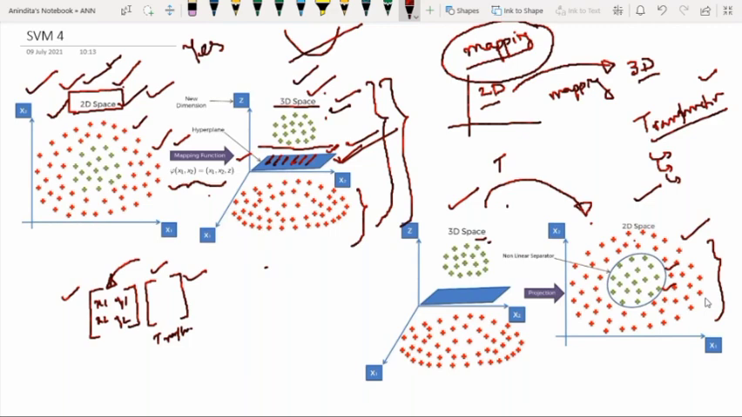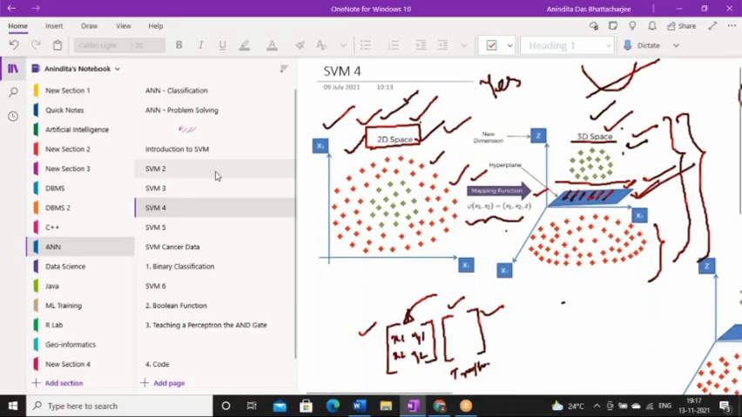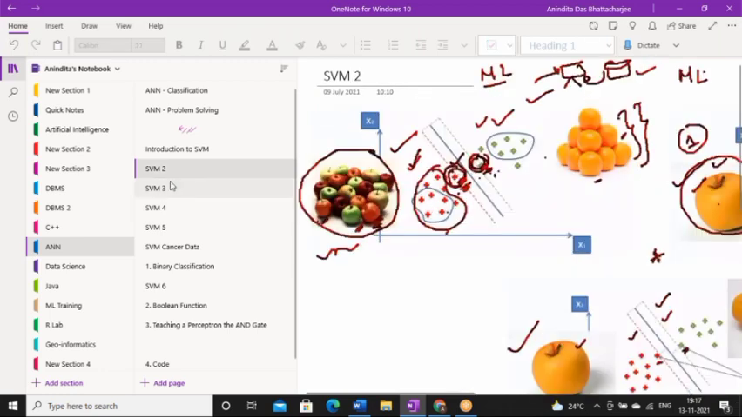No, ma'am. Okay, so I'm just giving you the general definitions because it is very much important and you have to learn them.